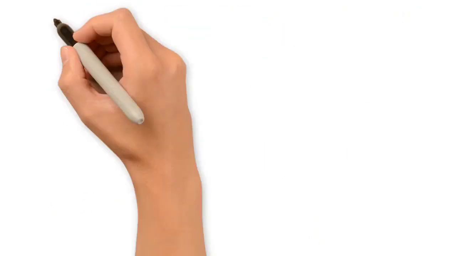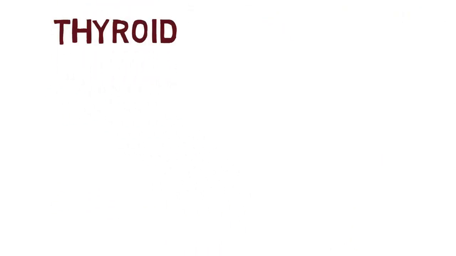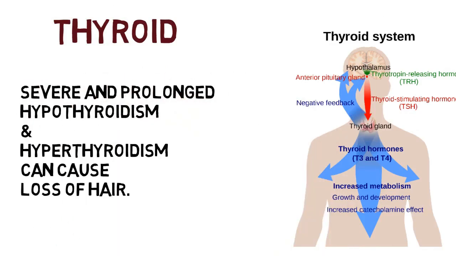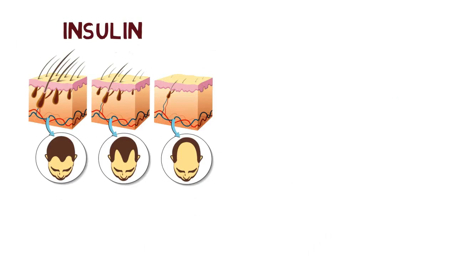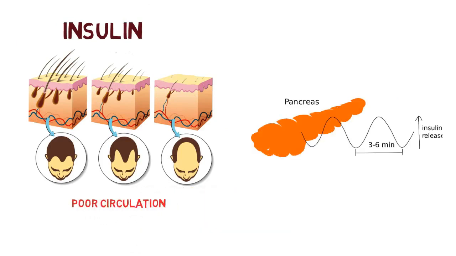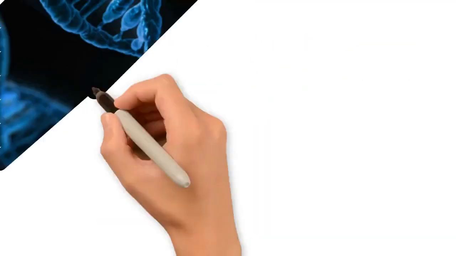Thyroid. Severe and prolonged hypothyroidism and hyperthyroidism can cause loss of hair. The loss is diffuse and involves the entire scalp rather than discrete areas. Insulin. Diabetes can damage the blood vessels. This makes it hard for them to deliver all the necessary nutrients to the body's tissues and organs. When the hair follicles don't get all the nutrients they need, hair growth can be affected. This can cause a loss of body hair, too.